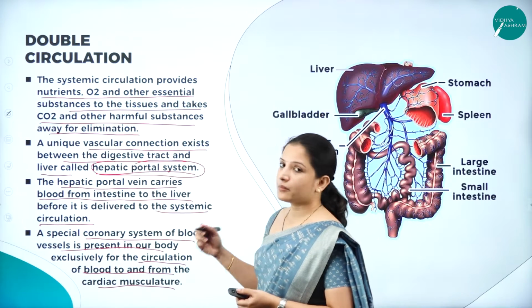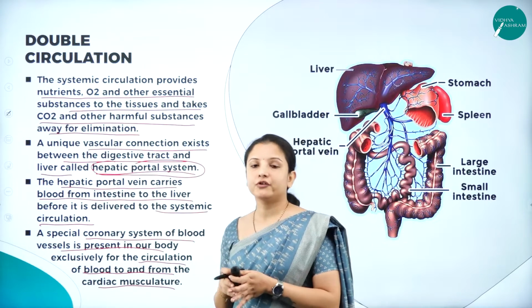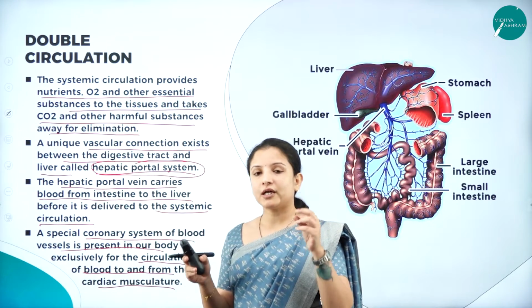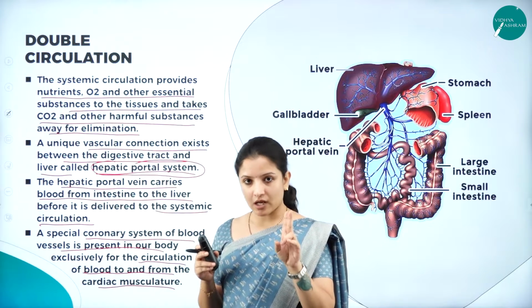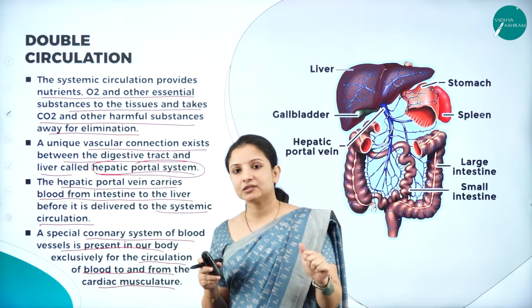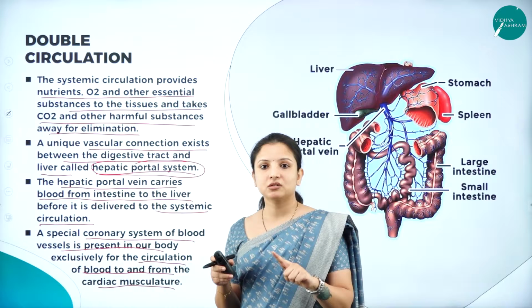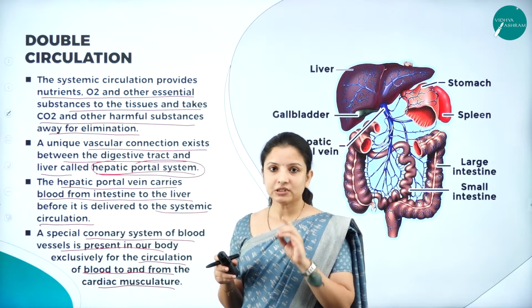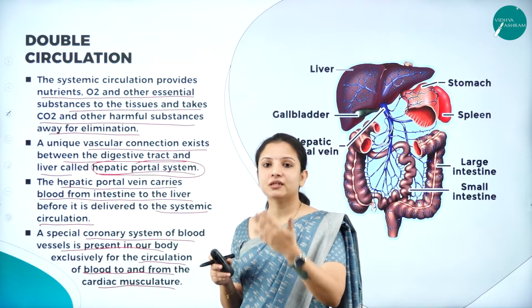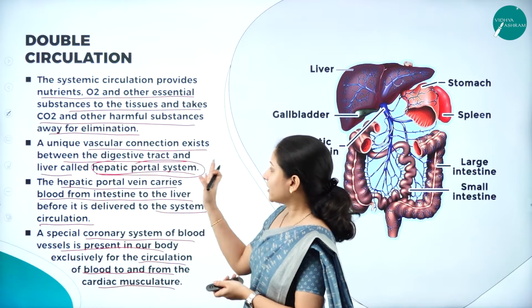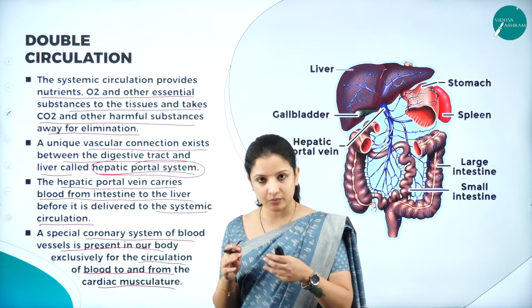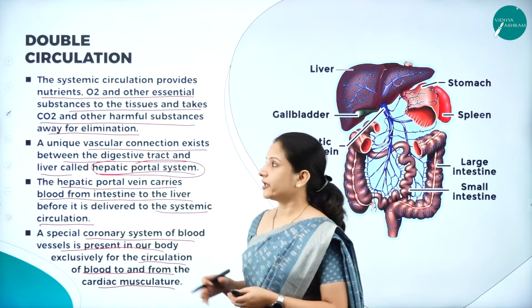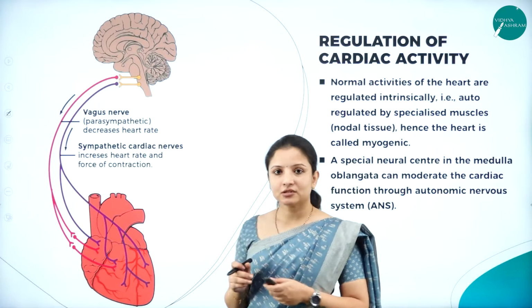So this is how the double circulation process occurs. For you to understand, you need to know that two types of circulation are occurring here. One is pulmonary circulation and the other one is systemic circulation. It is called double circulation. But before the blood is given to the systemic circulation, there is a hepatic portal system that plays a very important role there. So this was about double circulation.